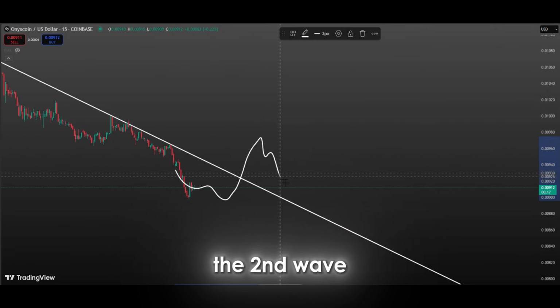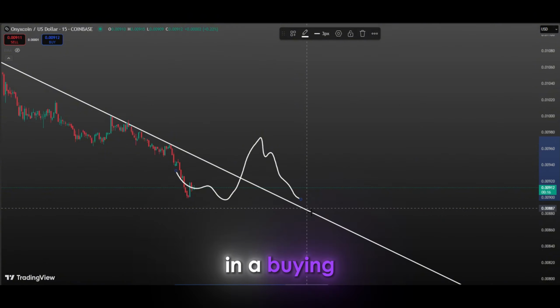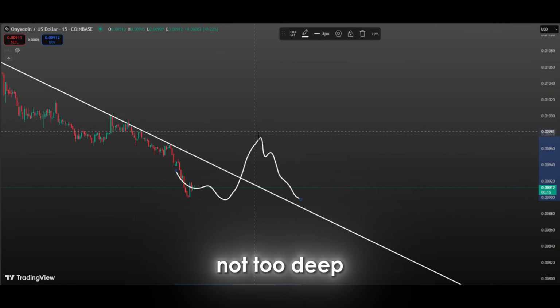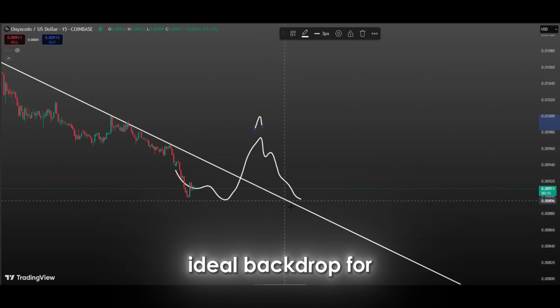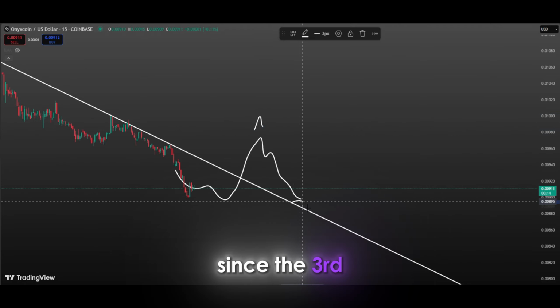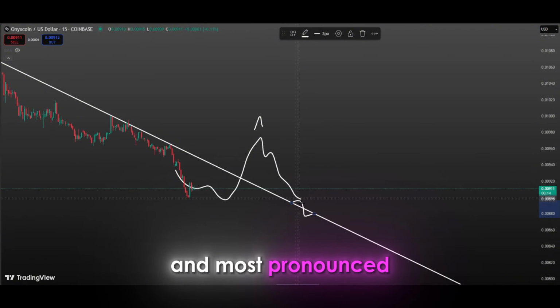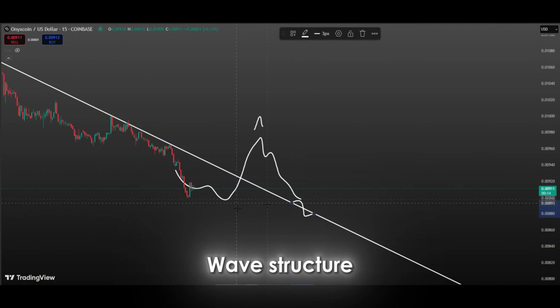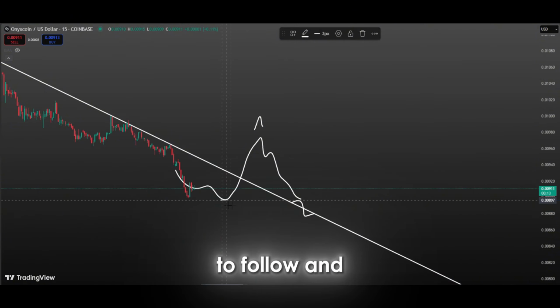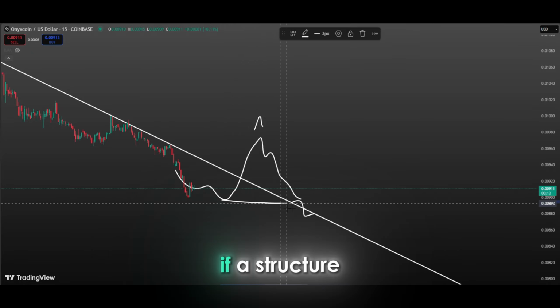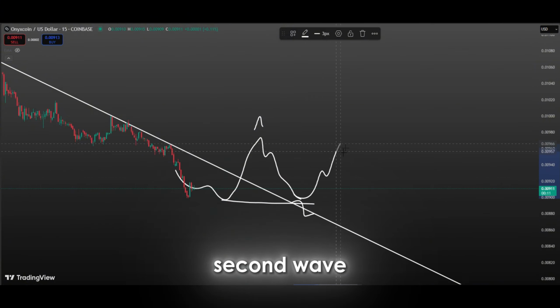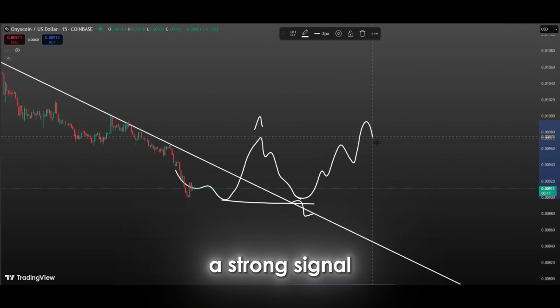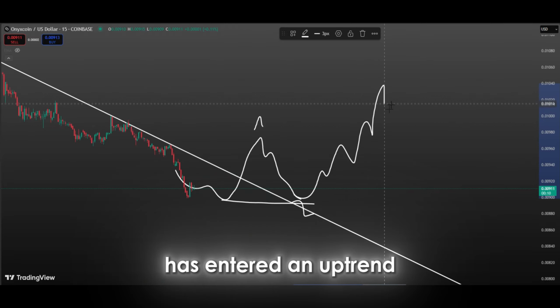The depth of the second wave will indicate how strong the market is in a buying zone. If the second wave is not too deep and reacts at a strong support level, it is the ideal backdrop for the third wave. Since the third wave contains the strongest and most pronounced bullish move in the Elliott wave structure, traders often try to follow and catch the third wave. If a structure like the one we are drawing now forms, and the price makes a strong upside breakout after completing the second wave, this would be a strong signal that the market has entered an uptrend.